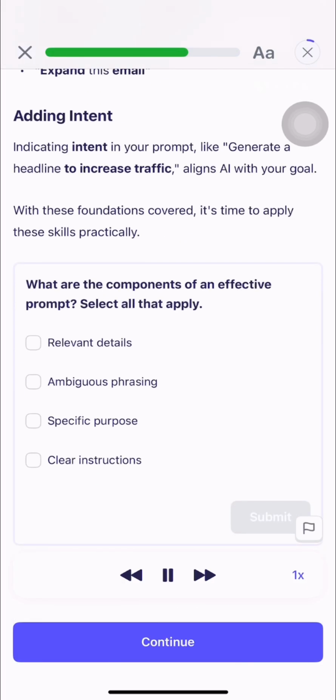What are the components of an effective prompt? Select all that apply. Clear instructions. Relevant details. Specific purpose. Ambiguous phrasing.